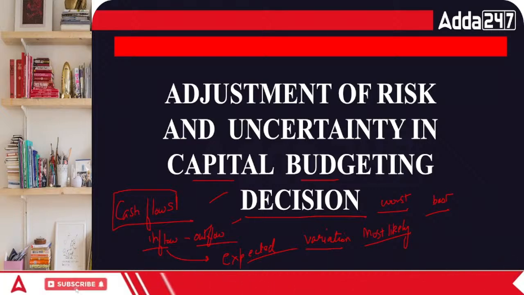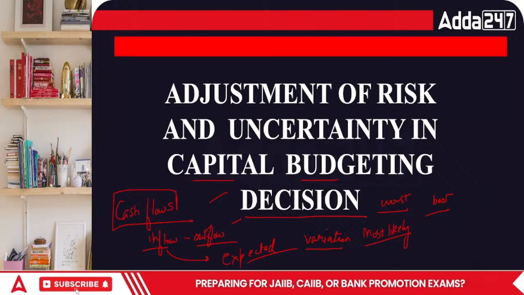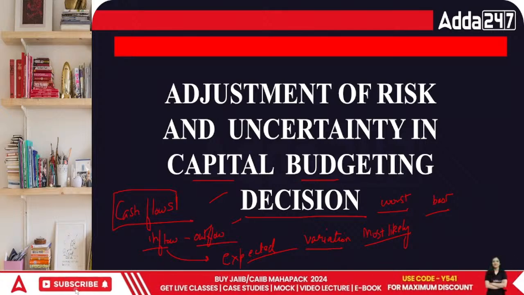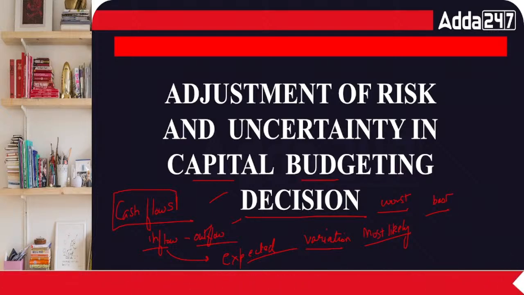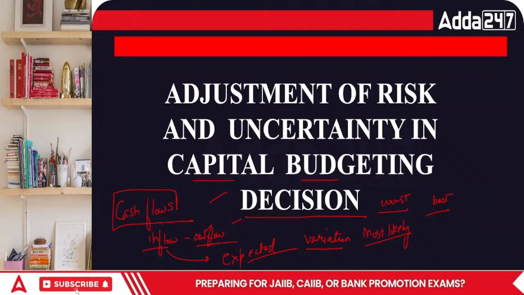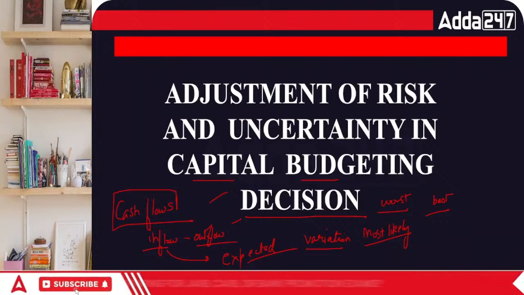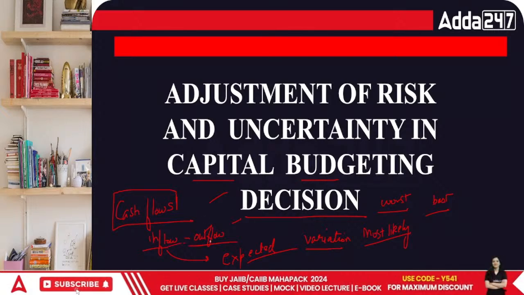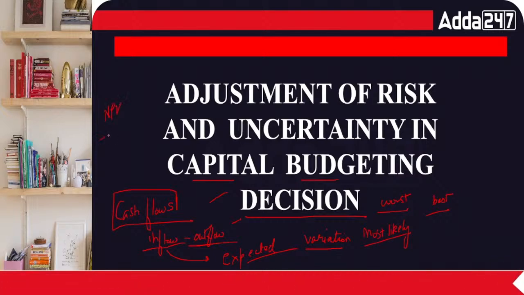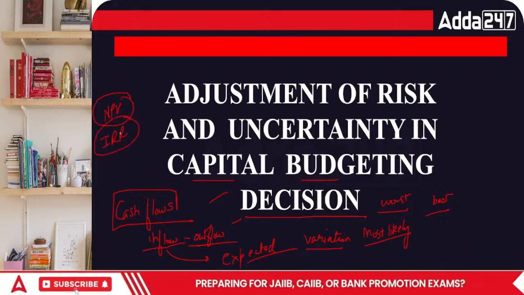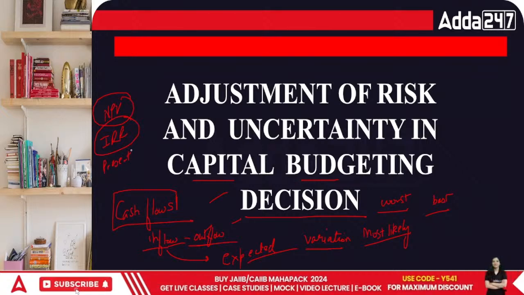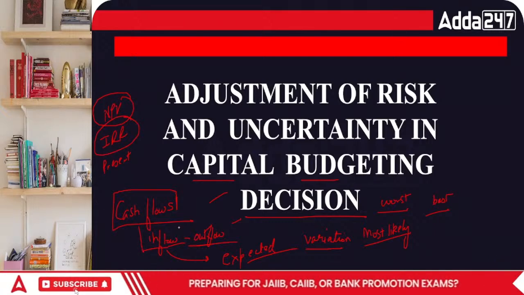Now everybody, we were talking about the portion of adjustment of risk and uncertainty. When we are preparing the books of accounts, we are deciding about a capital investment decision. While looking forward towards a decision, we need to know about the inflow and outflow. That is only where you can calculate your NPV or IRR, or all those things we need as per present value, or even if we are using payback period, simple methods. We need to know what our inflow would be over the period of time.